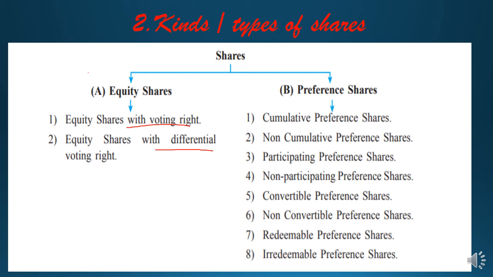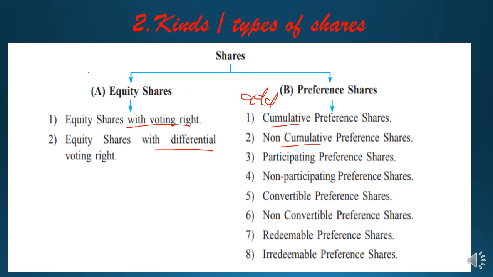Now preference shares, students: cumulative preference shares and non-cumulative preference shares. Cumulative means adding. So what is adding? The dividend of shares that is not given in a particular year will be added to the next year's dividend.